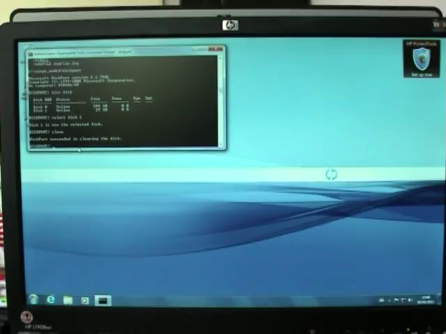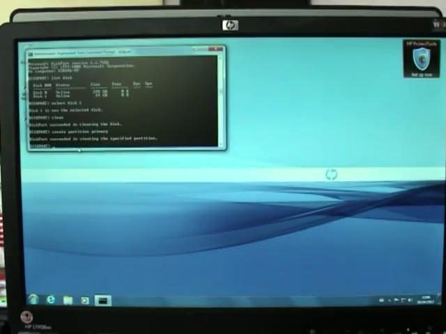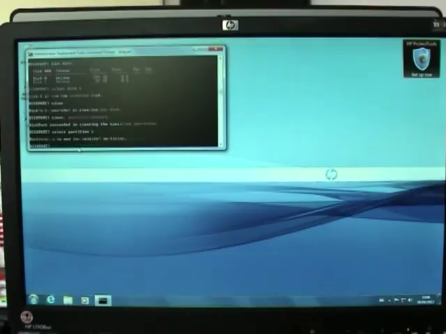Create partition primary. Okay, so that's been successful. Select partition 1. It's been selected.